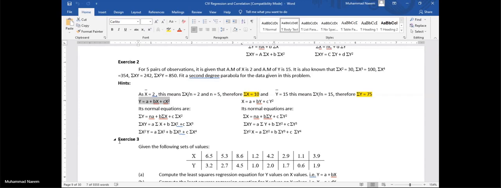Now construct your table for these normal equations and putting the sums in these normal equations and then solving. By solving, you will get the values of the constants A, B, and C. This is the final conclusion.